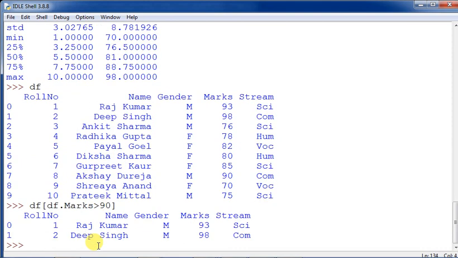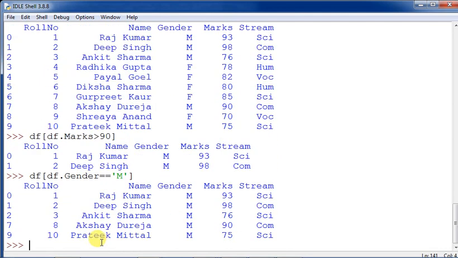So in this way the criteria can also be given, and if you want to see only the records of the male, what should you give? df, then bracket, df.gender. Don't give any quotes over here. Gender equals to m, and then close it. Sorry, it was written fd, it should be df, the proper subject to be given, gender, and then m. So only the records of the male will be printed.